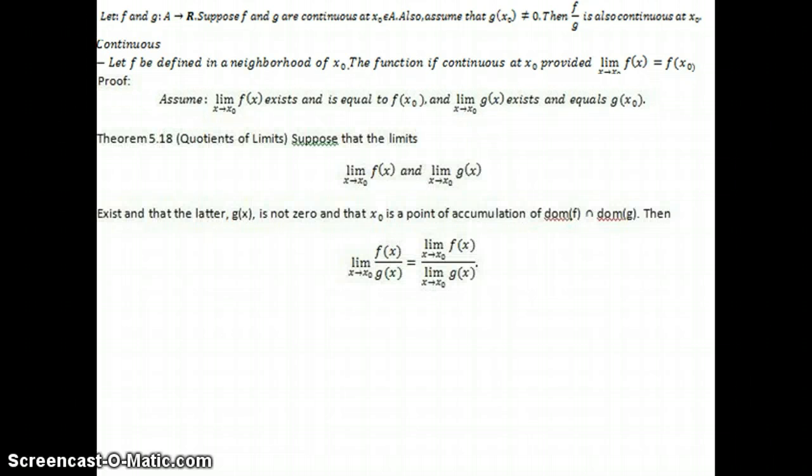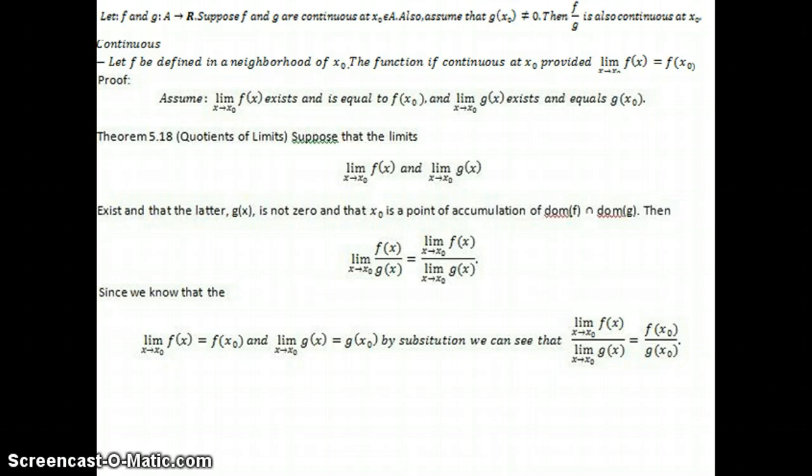In this proof, we use Theorem 5.18, quotient of limits, which states, suppose that the limit as x approaches x sub 0 of f of x and the limit as x approaches x sub 0 of g of x exist, and that the latter, the limit of g of x, is not 0, and that x sub 0 is a point of accumulation of the domain of f intersecting the domain of g. Then the limit as x approaches x sub 0 of f of x over g of x equals the limit as x approaches x sub 0 of f of x, all over the limit as x approaches x sub 0 of g of x.